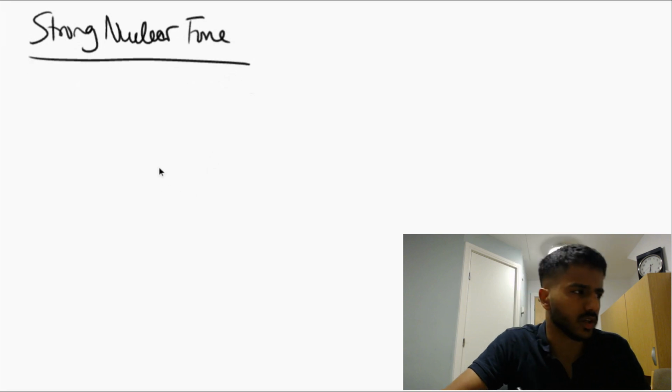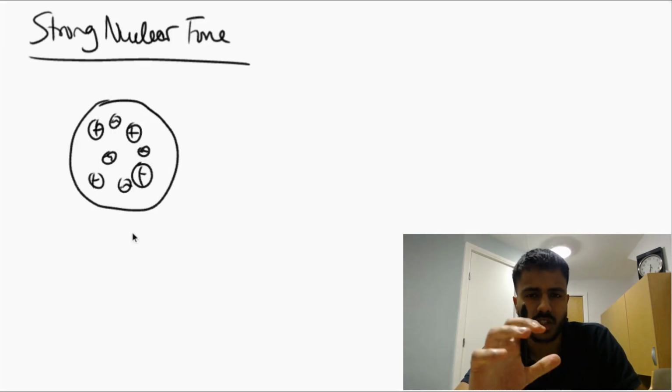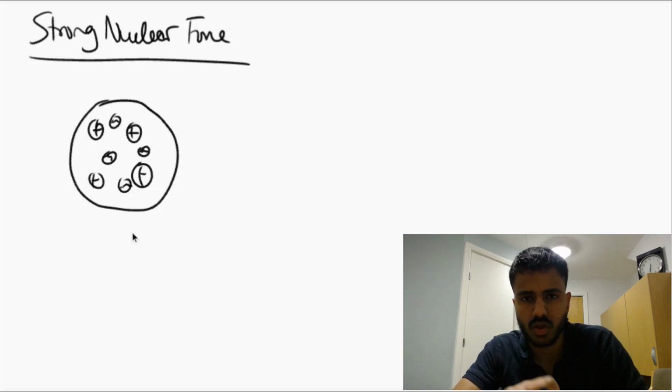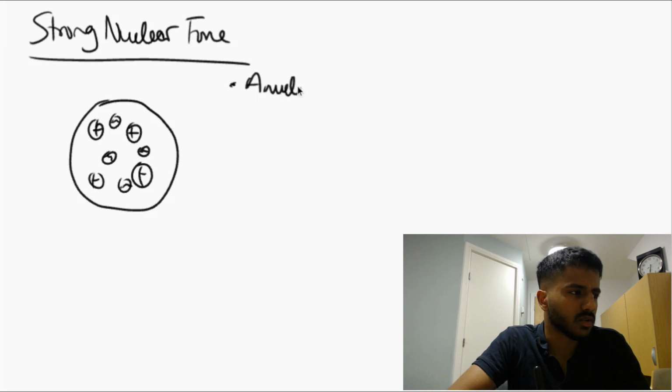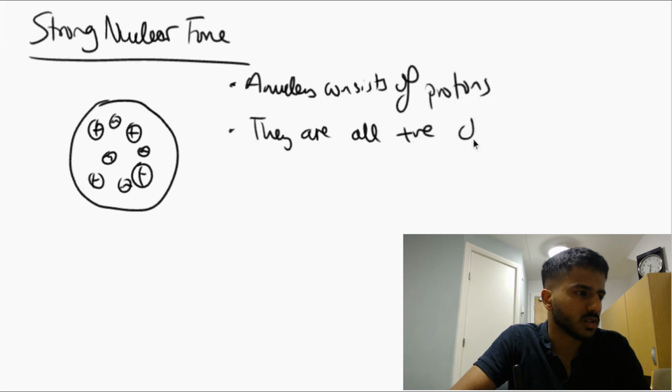Now, let's look at a nucleus. We have loads of protons and neutrons in the nucleus. This means that the nucleus is positively charged, and it contains either positively charged particles or neutral particles. Now, a nucleus consists of protons, and they are all positive charges.